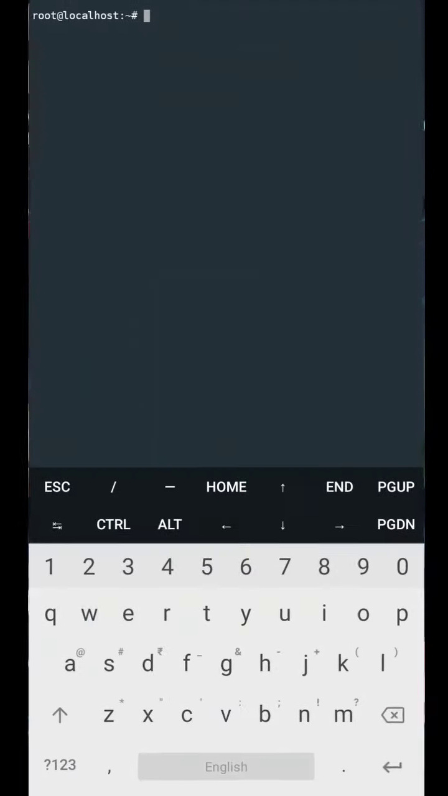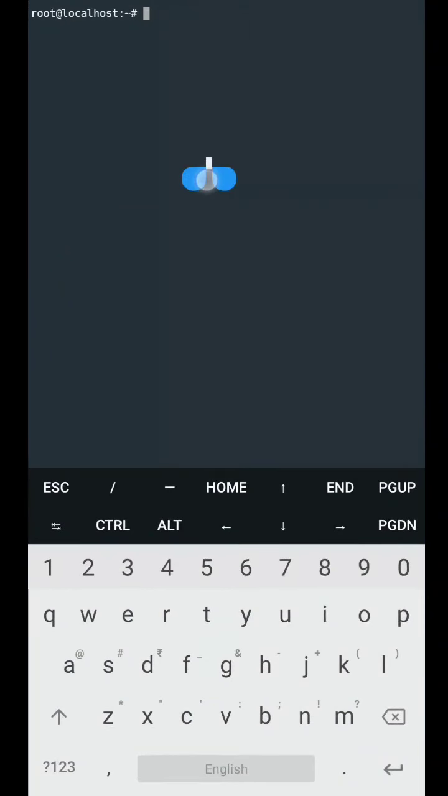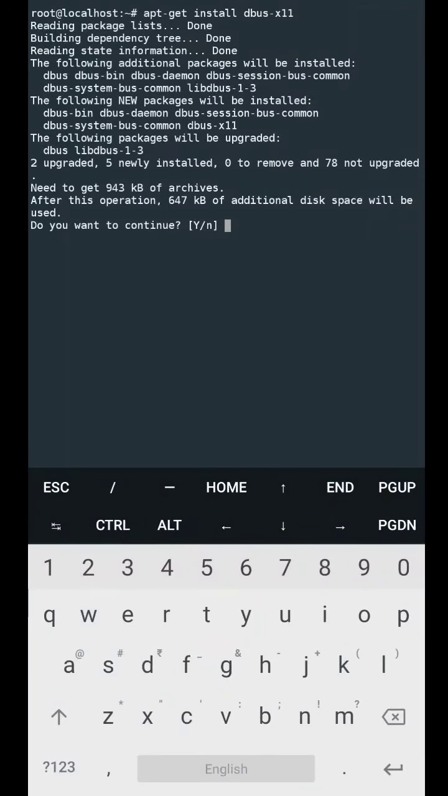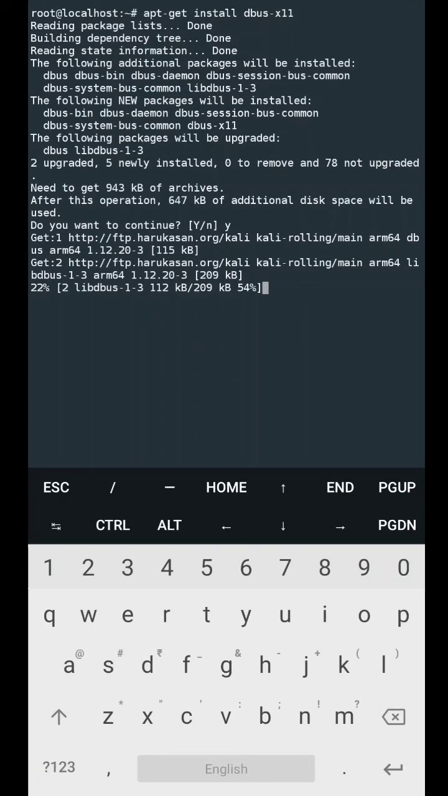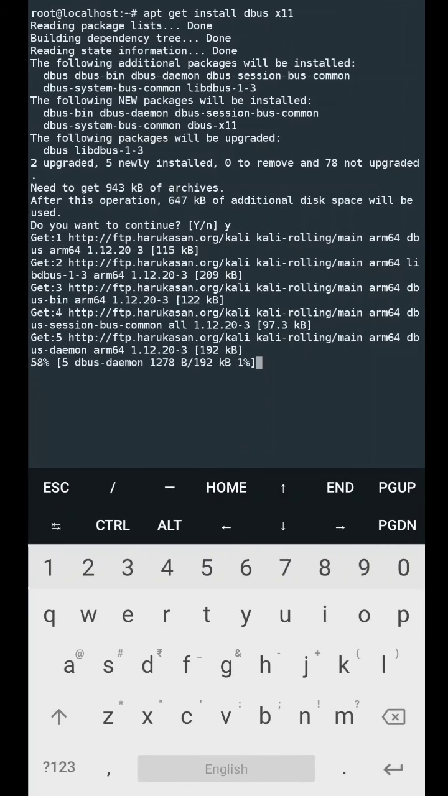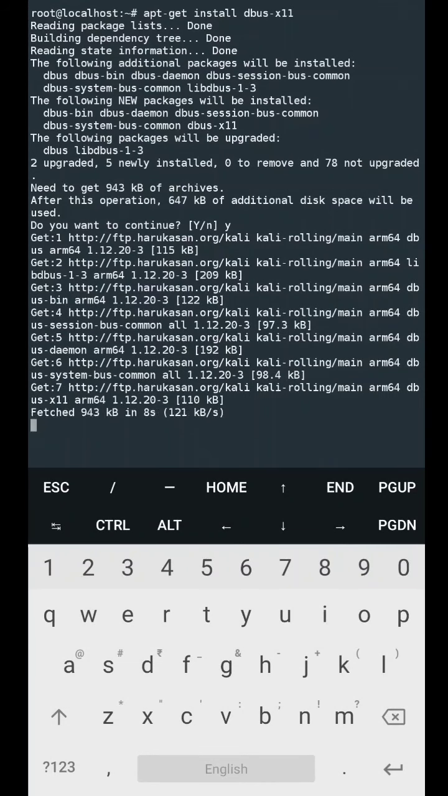So for this we are going to go to Termux, and then again we are going to install this, apt-get install dbus-x11 package. Okay, it is going to take some time to install this package and then unpack this package.